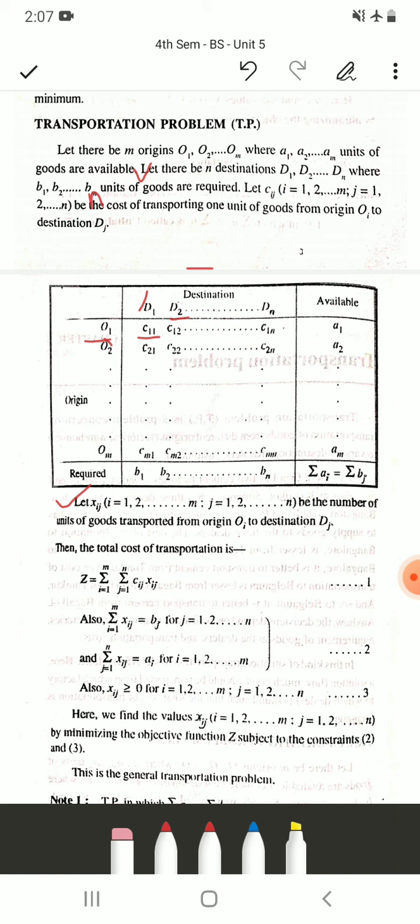Here we find the values Xij by minimizing the objective function Z subject to constraints 2 and 3. So these equations 2 and 3 are your constraints, along with Xij being non-negative. With these constraints we try to reduce the transportation cost.